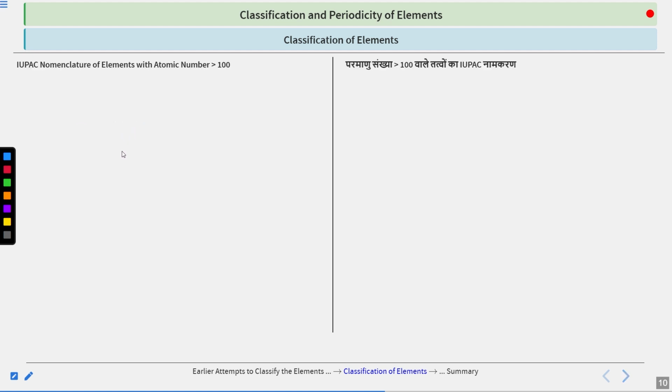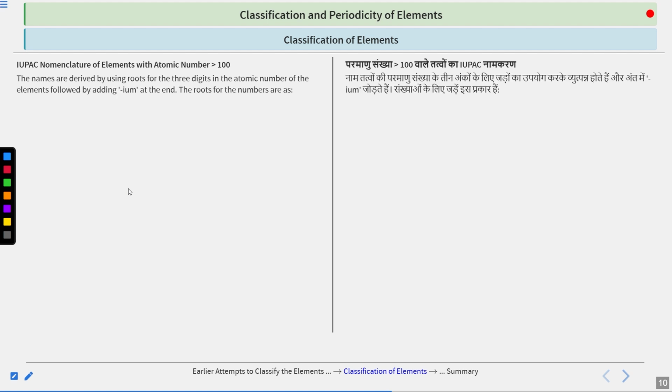Now here is a very important part of nomenclature. Although we have not included nomenclature for the elements, you will find that the elements which have atomic number greater than 100 do have a nomenclature. So what is that nomenclature? Their names are derived in 3 digits, right? Because they are the elements found after the number 100.